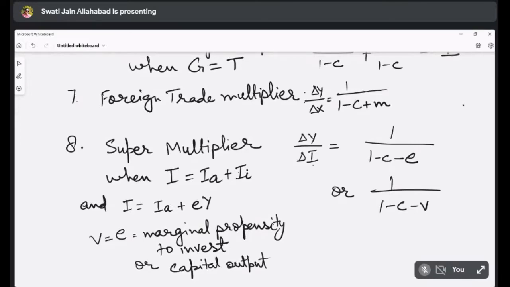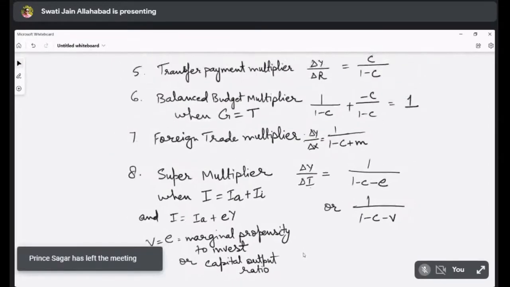This we will be discussing again in the coming classes. We have not done it so far, but because we are talking about investment and the multiplier effect, these are the 8 types of multiplier which can exist or which can create an impact on the income in the Keynesian system. So when we are talking about income determination, types of multiplier and the process of multiplier, these are the multipliers which we can use.